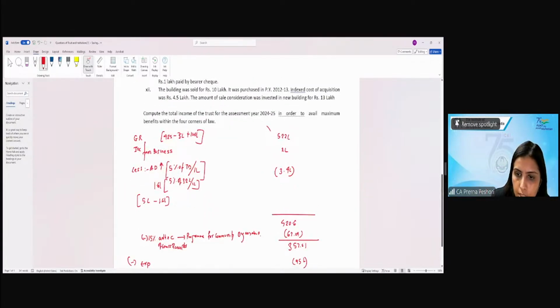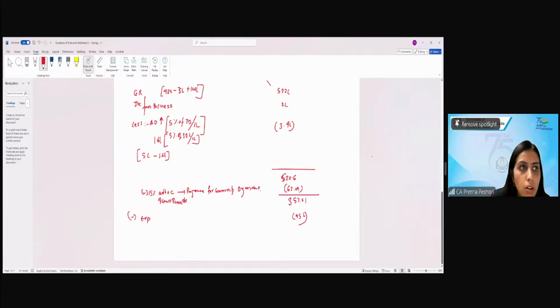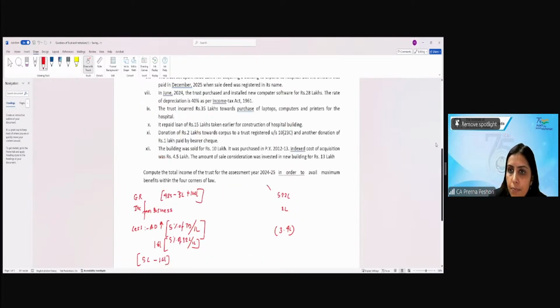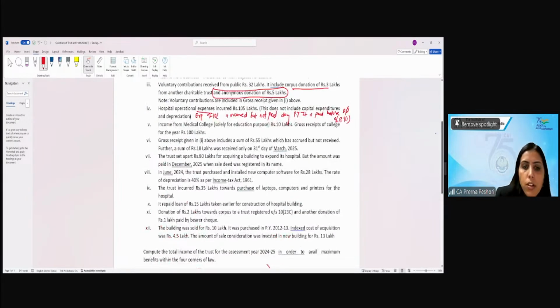And from this, you will calculate the ad hoc exemption of 15%. This comes to 442.51 lakh. Are we clear? Yes or no?